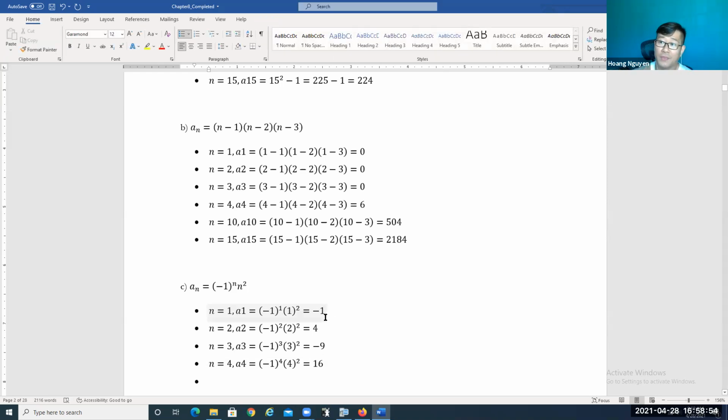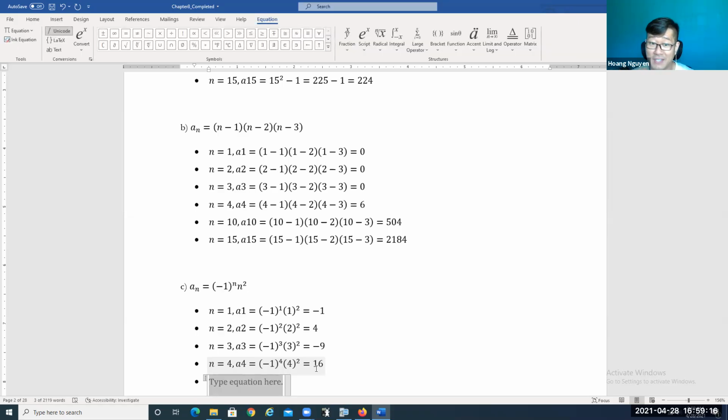So based on the terms of the sequence that we have so far, we're going to call this an alternating sequence, right? Alternating sequence, because the terms are going to be changing sign from negative, positive, negative, positive. It alternates the sign, alternating sequence. Okay.